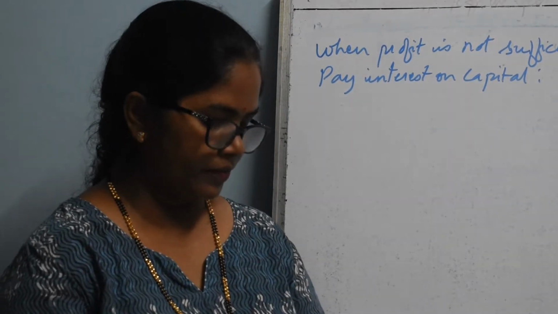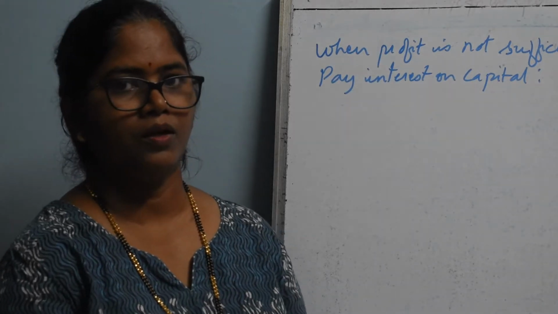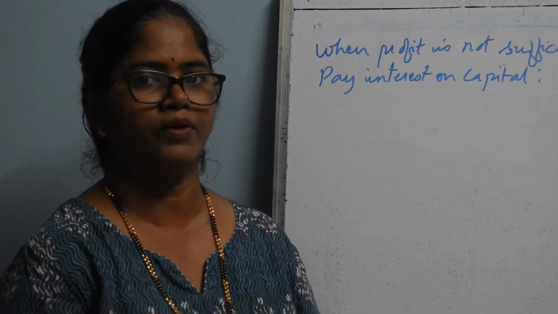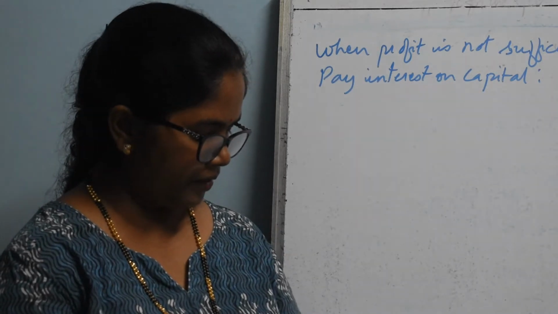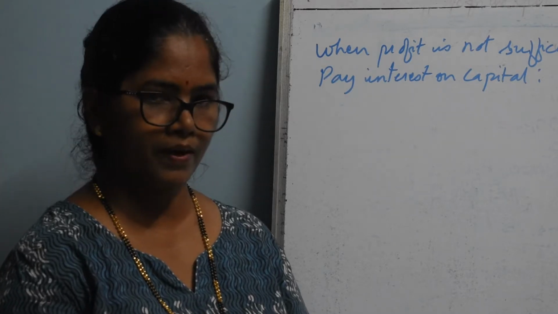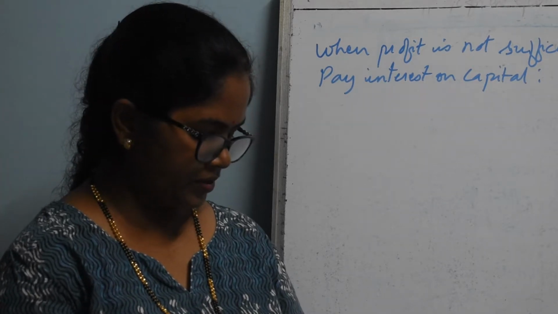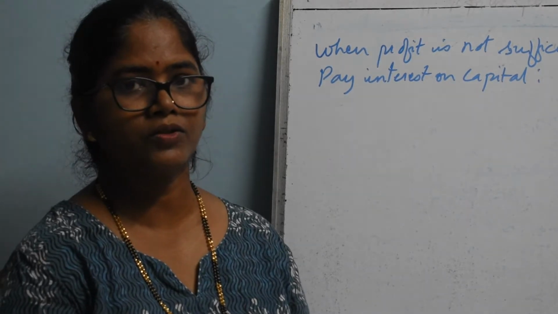Salary must be paid before interest on capital. So here specifically they have mentioned, before providing for interest on capital, salary should be paid first. During the year, Aarti and Rima had withdrawn rupees 70,000 and rupees 1 lakh respectively. Rima had advanced a loan of rupees 50,000, and they have not mentioned regarding interest on that loan.